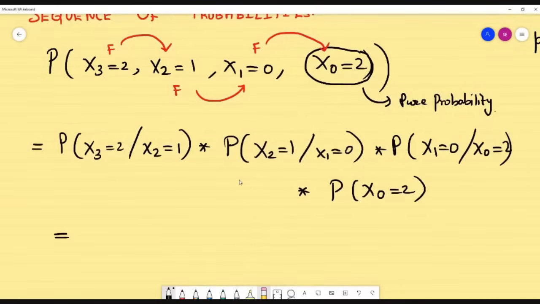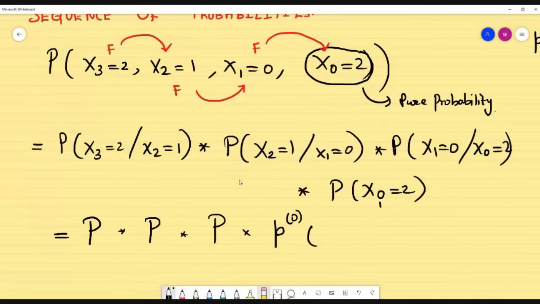Now, how to find this answer? Because you see, conditional probability means 1, 2, 3. 3 conditional probabilities are there. So 3 capital P. And then there is one pure probability. So I am keeping small p. So my step is 0.